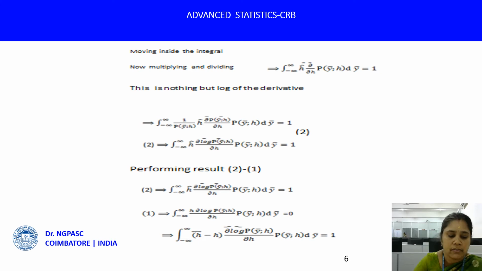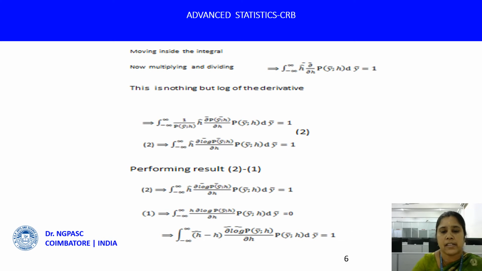Now this quantity, 1 by p of y bar parameterized by h times the partial derivative of p of y bar parameterized by h, is nothing but dou by dou h of log of p of y bar parameterized by h. This is the partial derivative of the log likelihood function of the probability density function p of y bar parameterized by h.